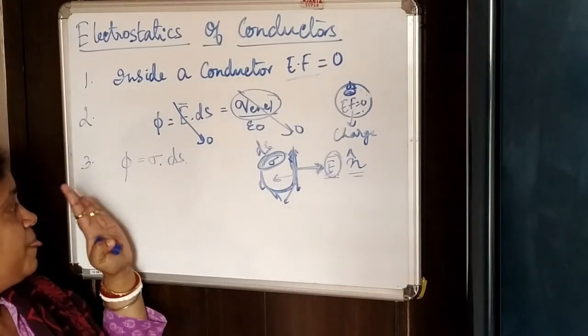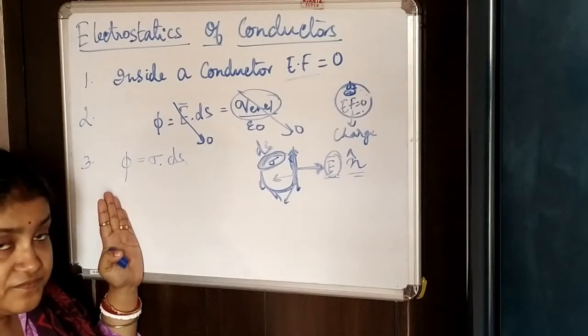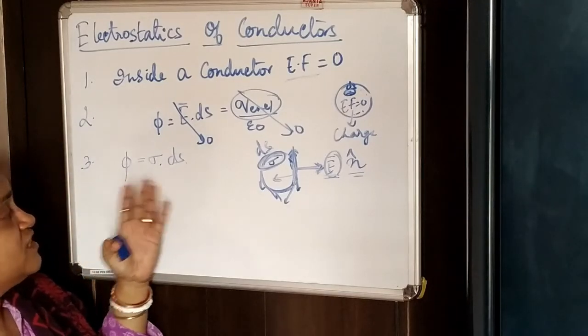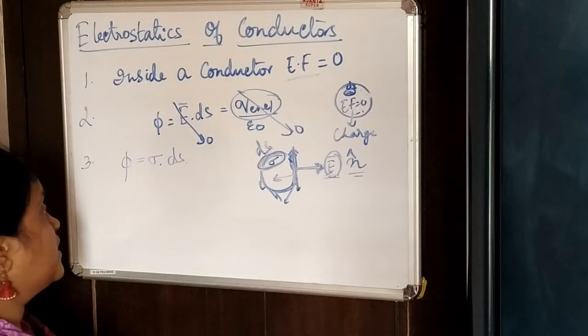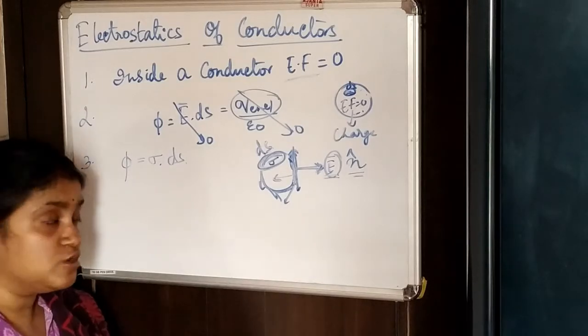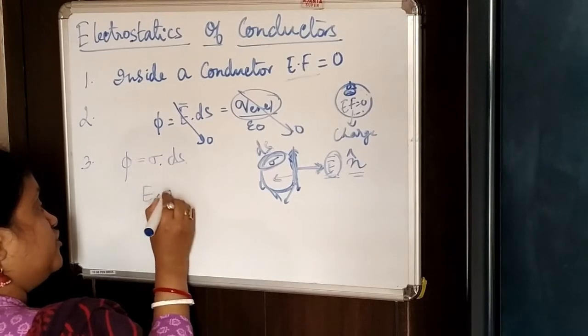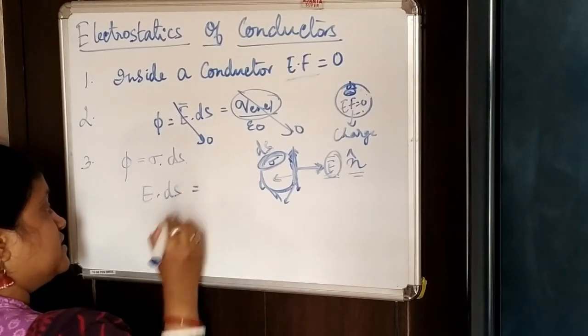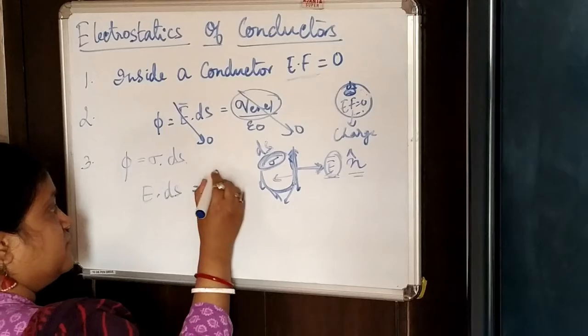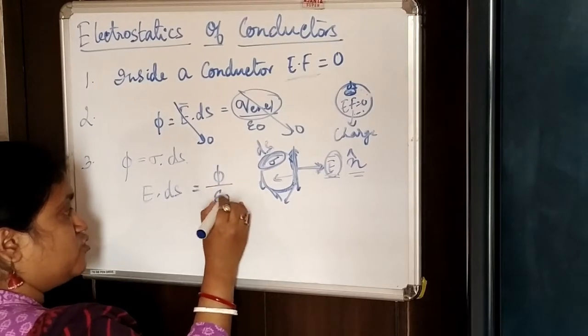So as we know, electric flux will be equal to sigma dot ds, and also from Gauss law we know that E dot ds is phi by epsilon naught.